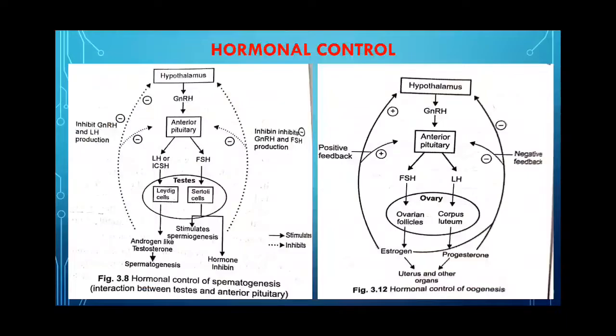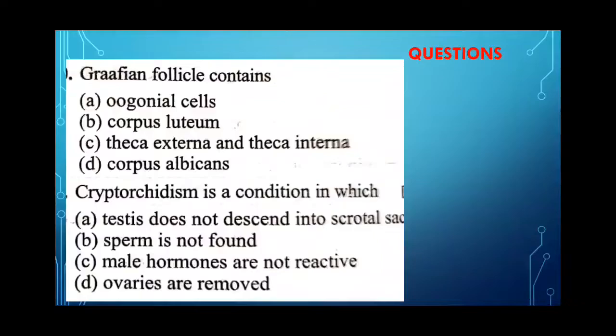Now, next let's take up some of the questions. Question number 1: Graafian follicle contains, let's see the options. Options are oogonial cell, corpus luteum, theca externa and theca interna, and corpus albicans. So, what we have studied is that Graafian follicle contains theca externa and theca interna.